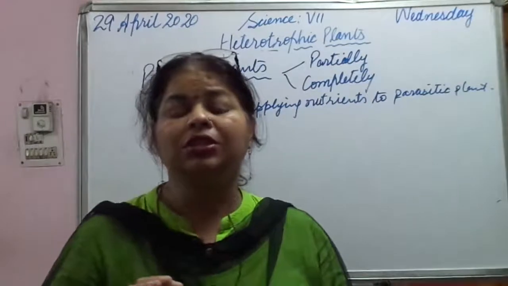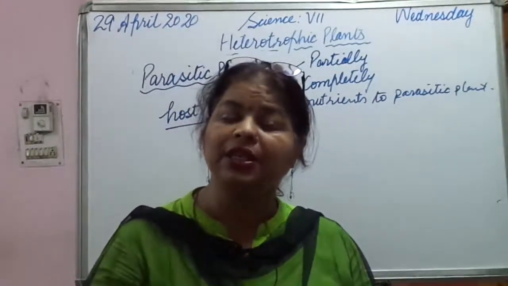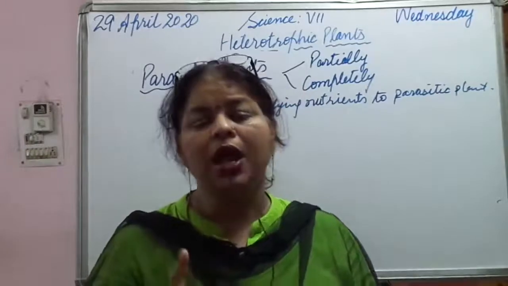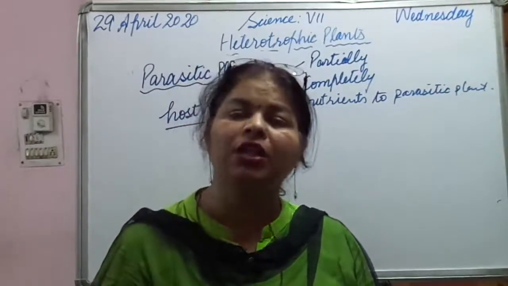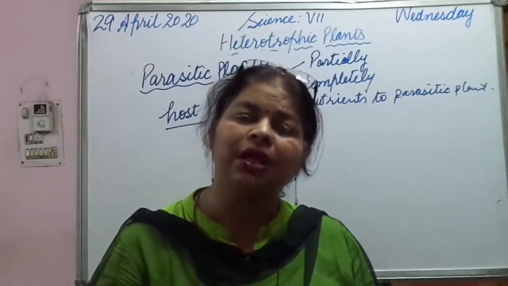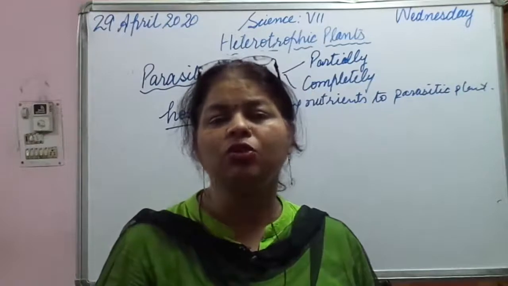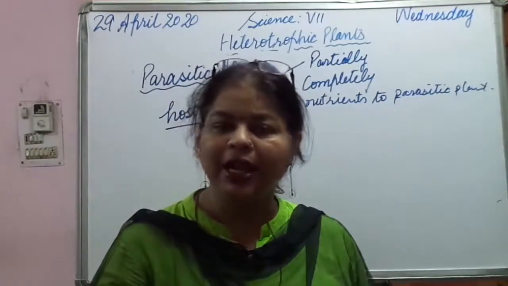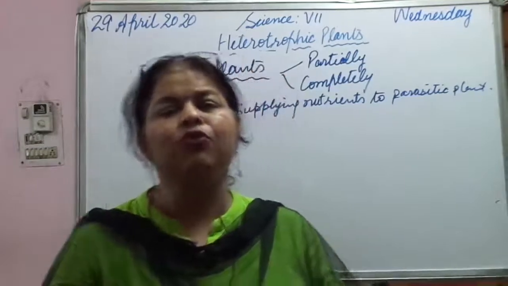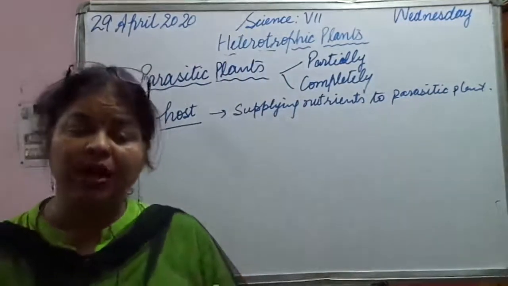Now these root-like structures help the parasitic plant to absorb food stored in the roots or the stem of the host plant. Either in the roots or in the stem, the food is present, and it helps in taking in that food. So what do the parasitic plants do?